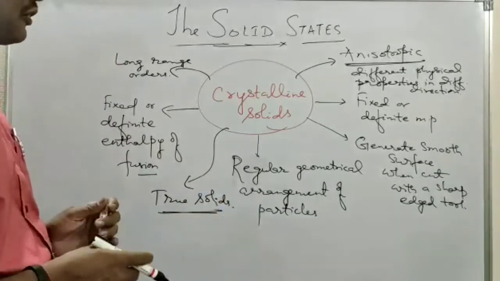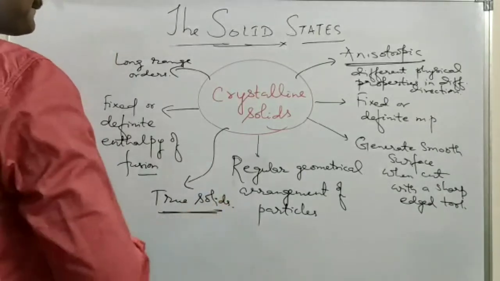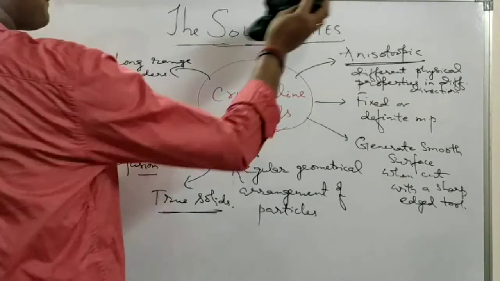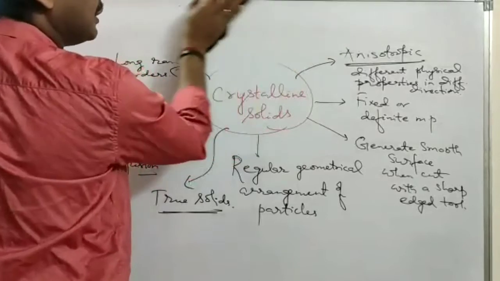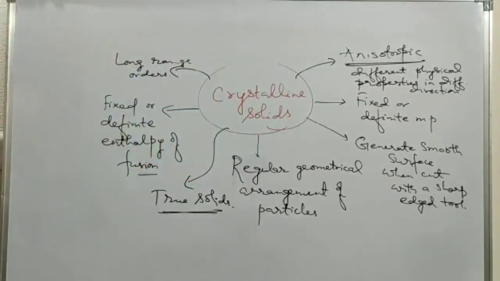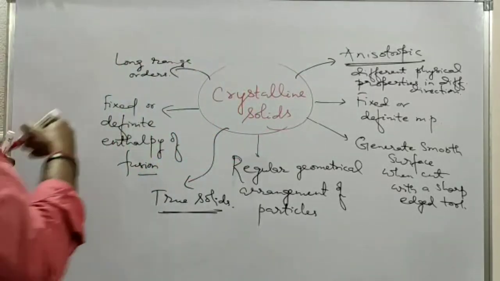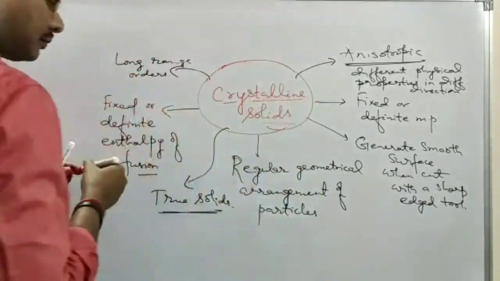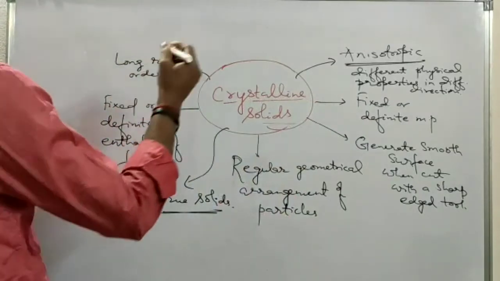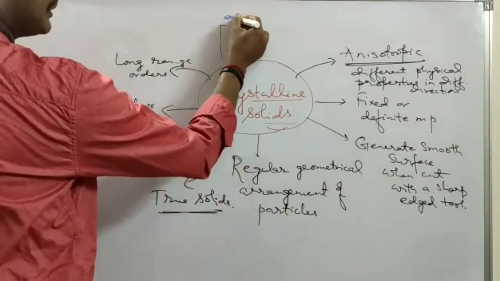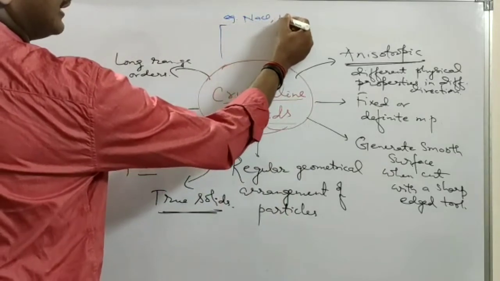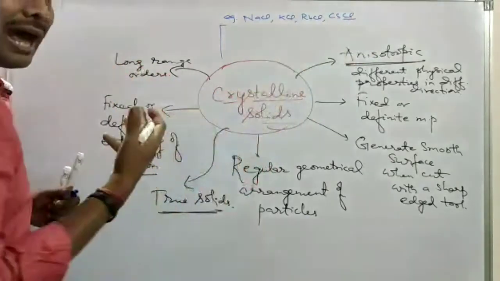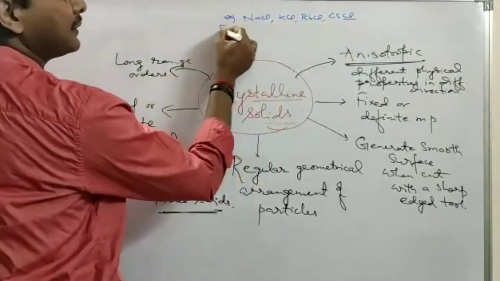Some of the examples of crystalline solids are NaCl, KCl, rubidium chloride, cesium chloride. These are all ionic solids. They are examples of crystalline solids.